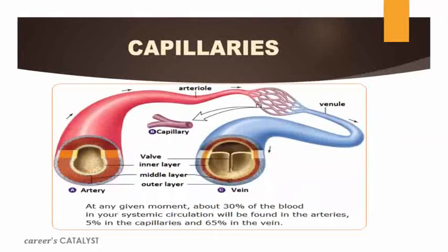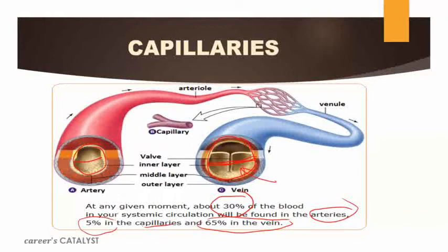Now, as you can see here, at a particular moment about 30% of blood is present in our arteries. 5% of blood is present in capillaries and 65% is in veins, because, as you can see here, the lumen is quite wide here and narrow there. Because of that, a smaller amount of blood will be present here, and because of the wide lumen, a large amount of blood will be present here. And because of this wide lumen, the pressure exerted by blood is a little less here as compared to arteries.